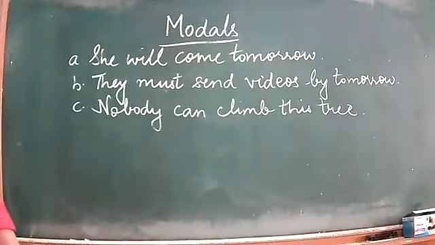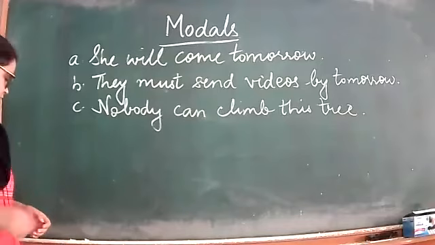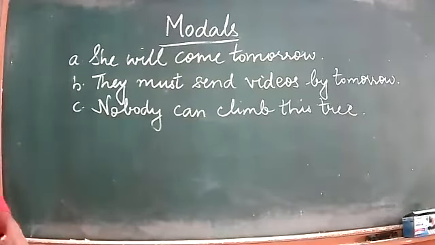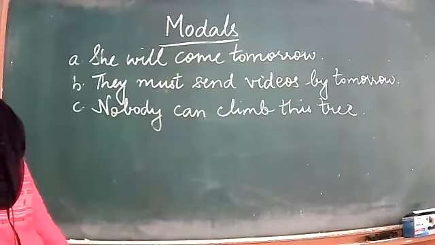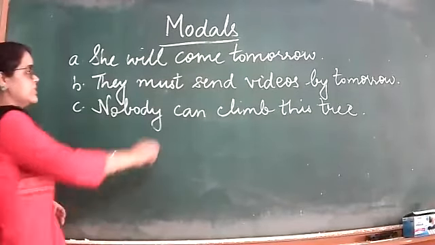You have to pick out the verb, everyone. The full verb you have to pick out. So please unmute yourself and please tell me the verb in the first sentence. First sentence verb, please unmute yourself and tell me. Come. Okay, come.